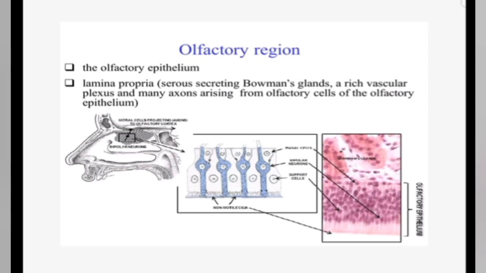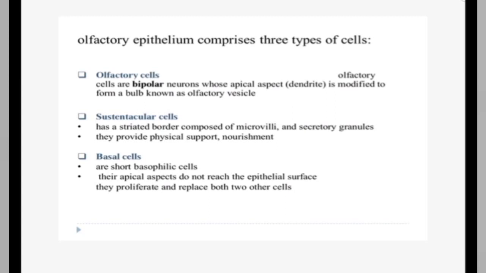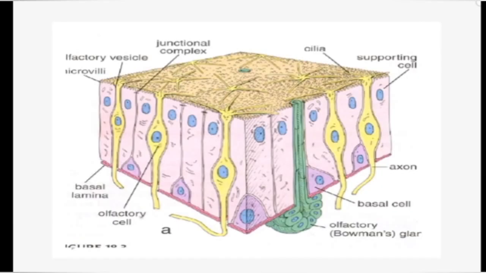A unique feature of the olfactory receptor cell is its steady loss and regeneration and replacement through the life of the person. The sustentacular cells have a striated border composed of microvilli and secretory granules. They provide the physical support and the nourishment. Basal cells are short basophilic cells. Their apical aspect does not reach the epithelial surface, and they proliferate and replace both of the other two types of cells.